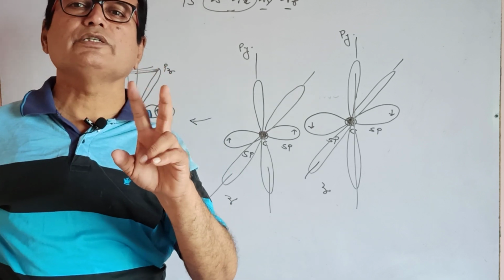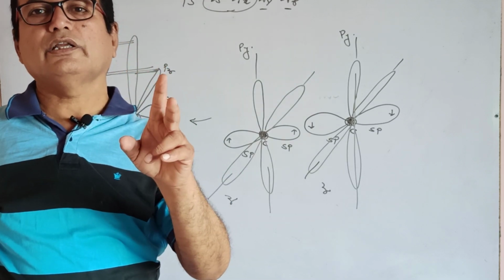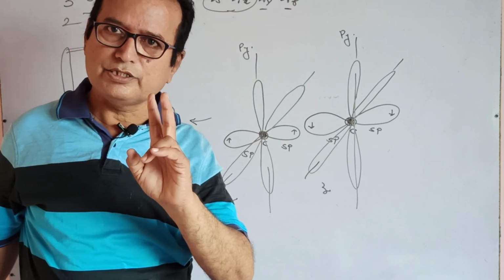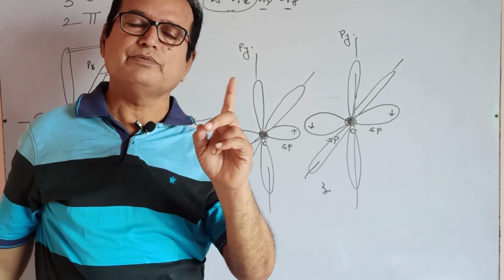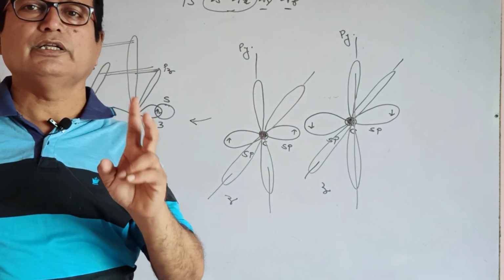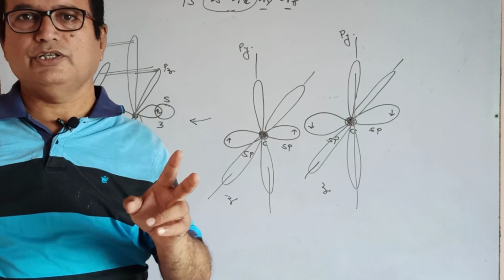If the C-C contains a double bond, then it is sp2 hybridization. If the C-C contains a triple bond, then it is sp hybridization.